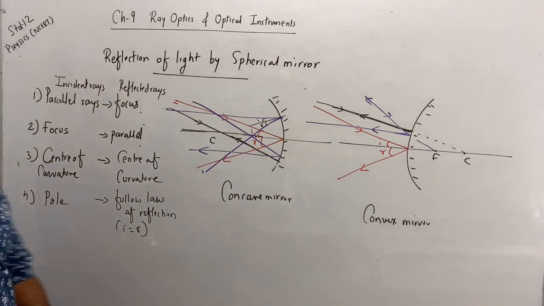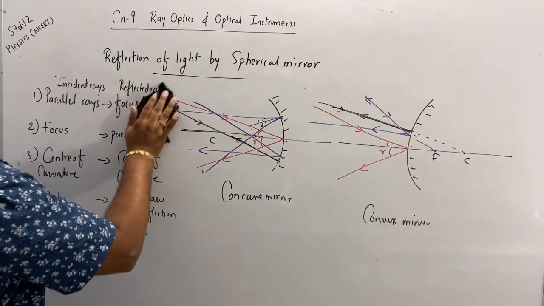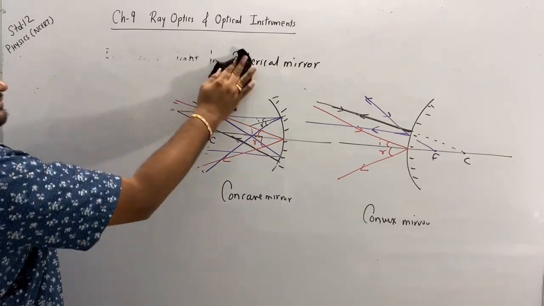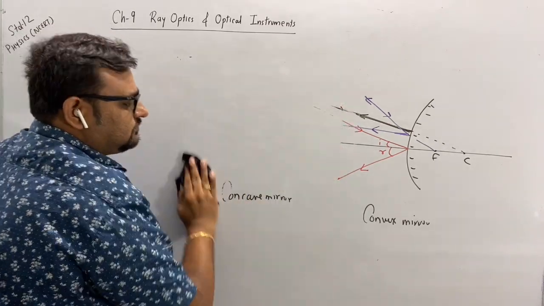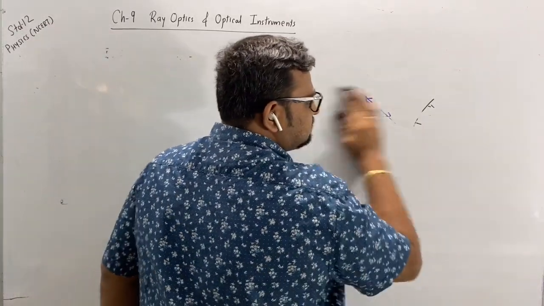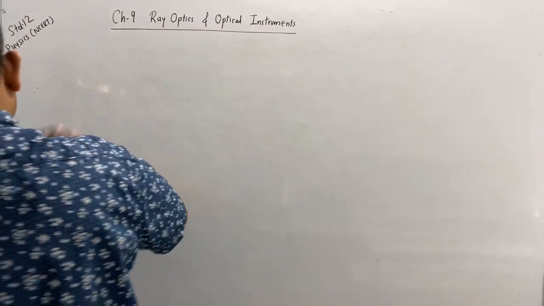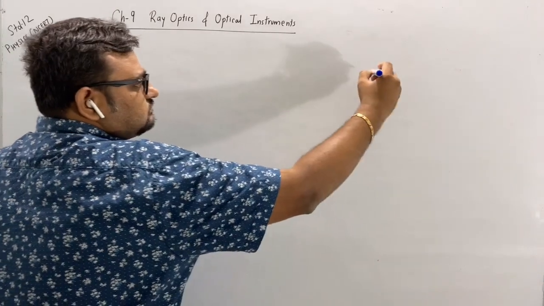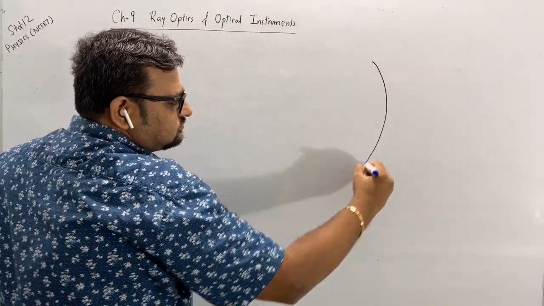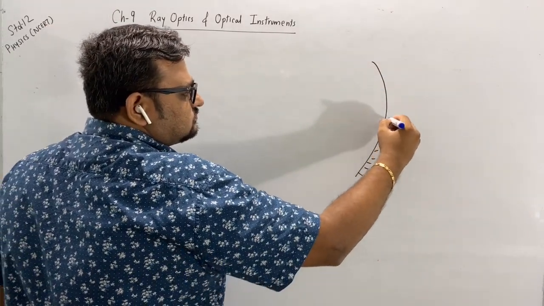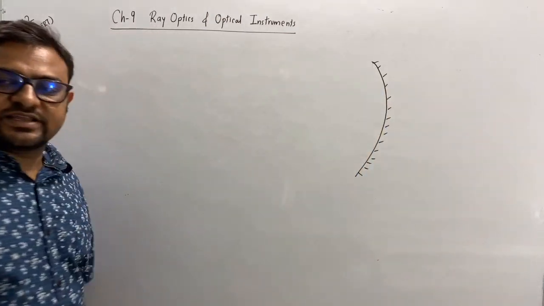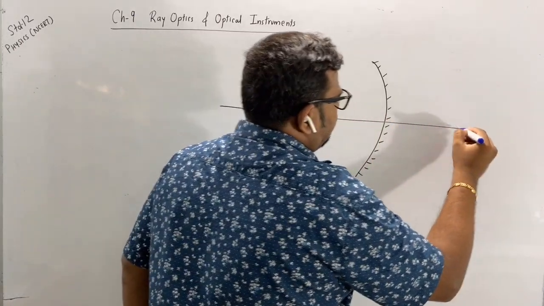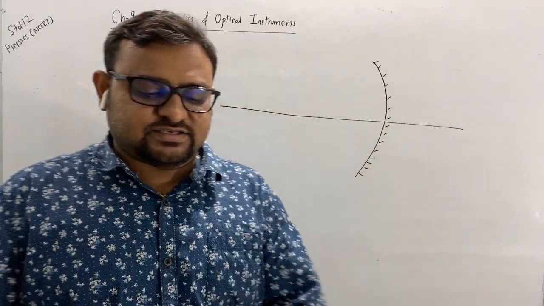Now let's see about the sign convention. Let's take a concave mirror with its principal axis.